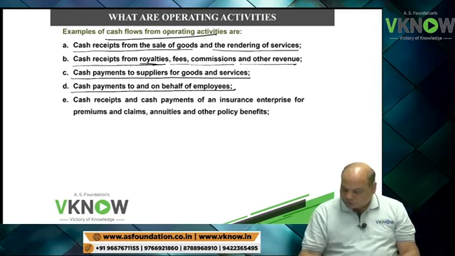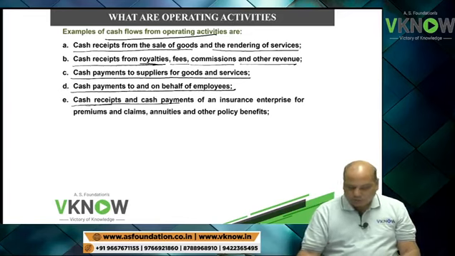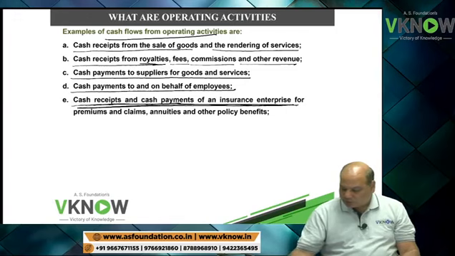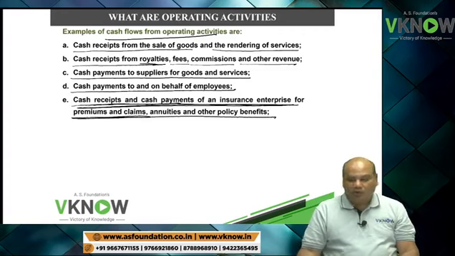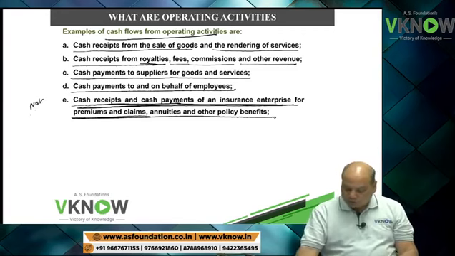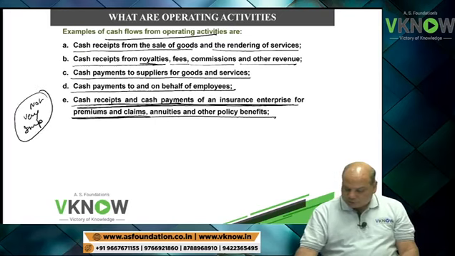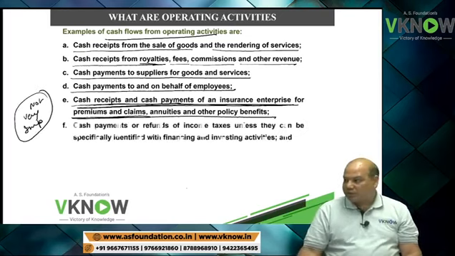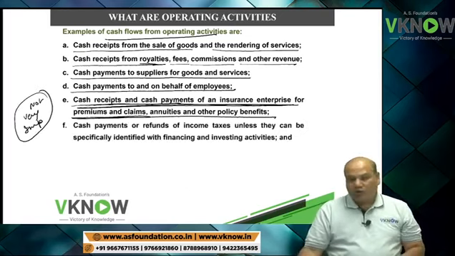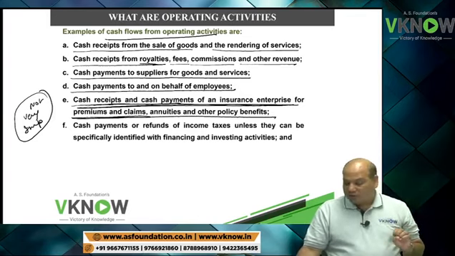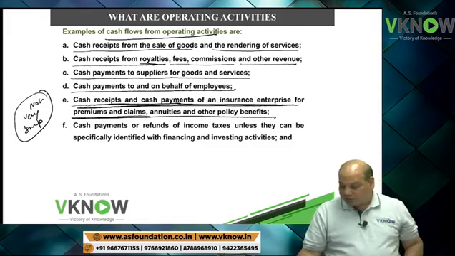If you are an insurance company, then cash receipt and cash payment of the insurance enterprise for premium and claim, annuity and other policy benefit. Not very important for us because insurance companies are not in our syllabus. Still, if you are an insurance company, claim settlement and premium receipt are operating activity.